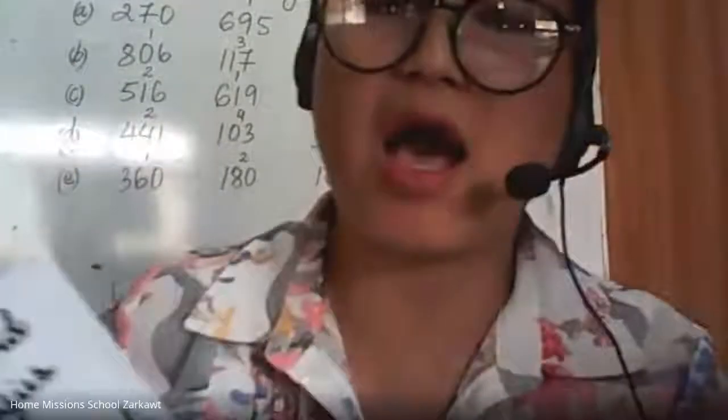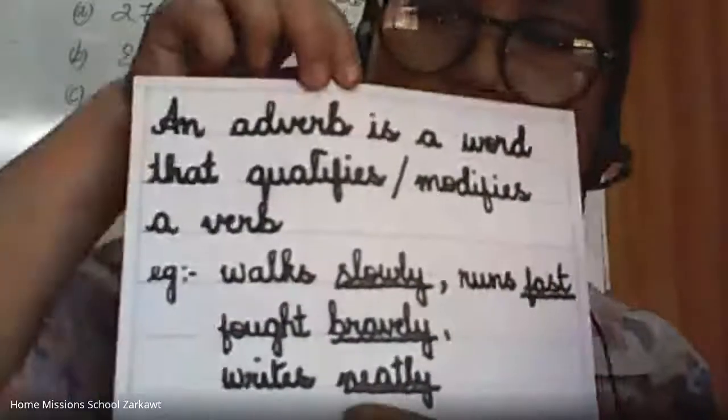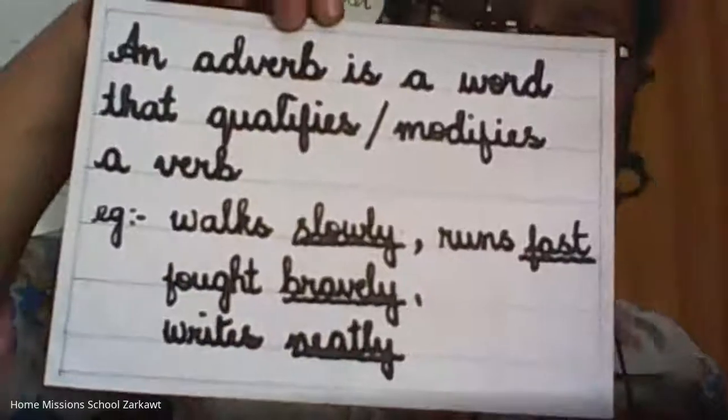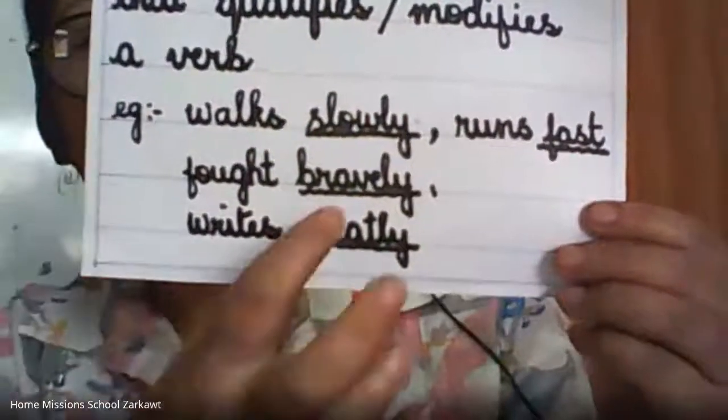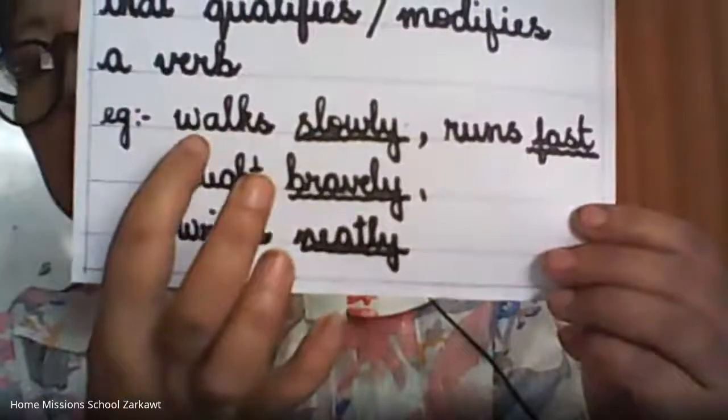They might walk fast, they might walk slow, isn't it? So when I say walk slowly, this slowly explains the walk.